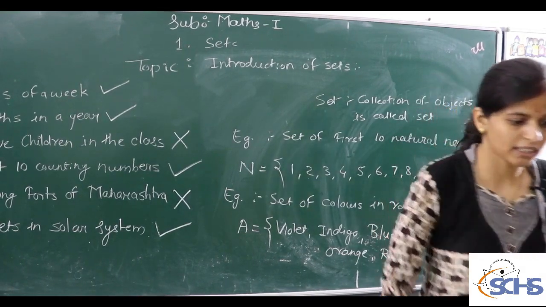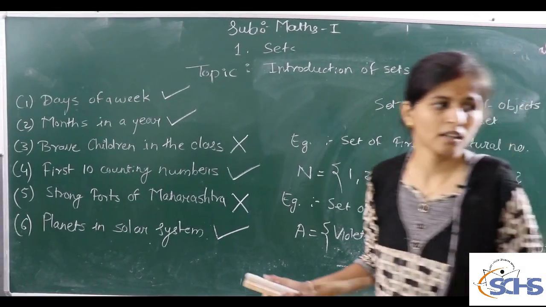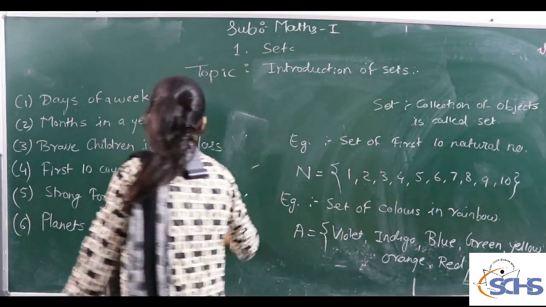Now we move toward another topic, methods of writing sets.